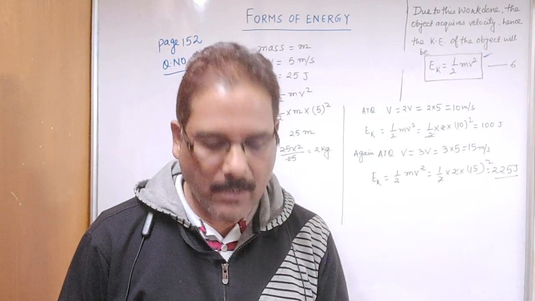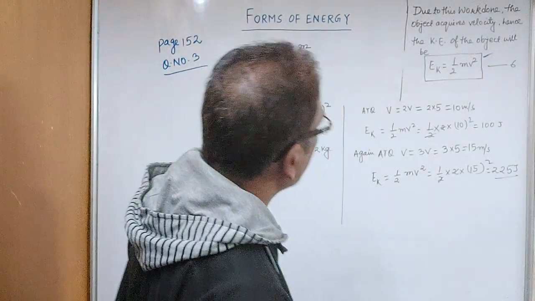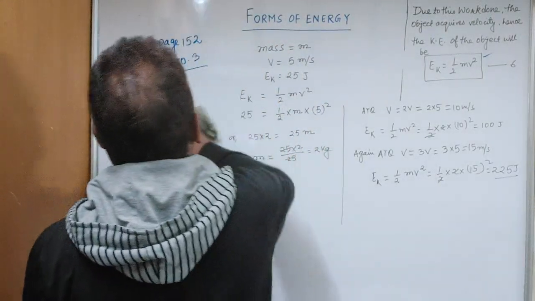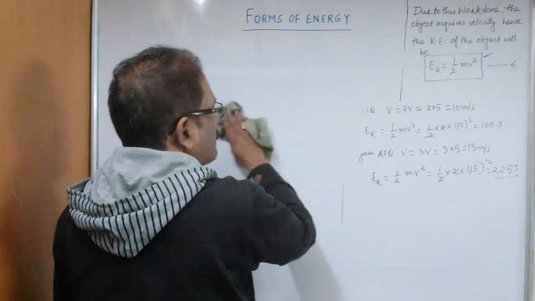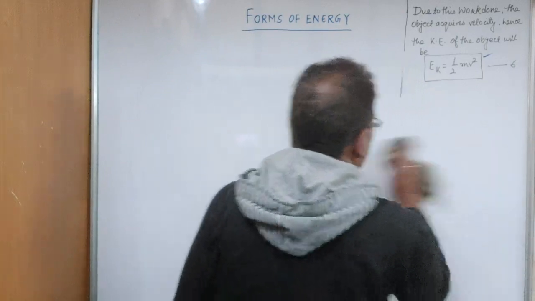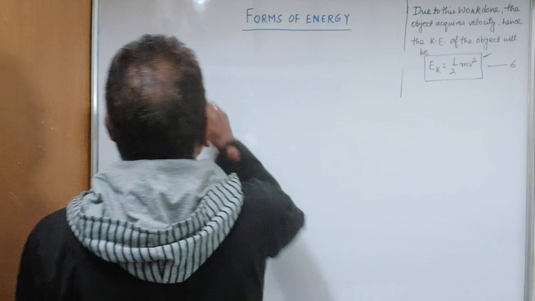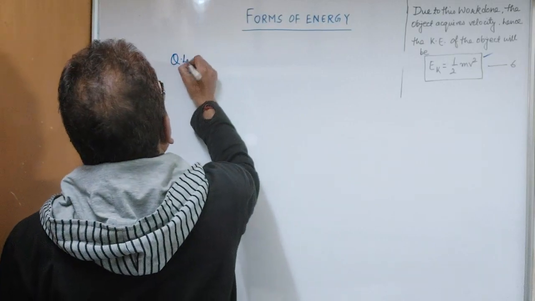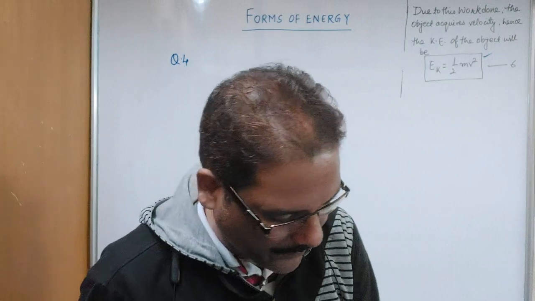For example, question number 4, page 158.